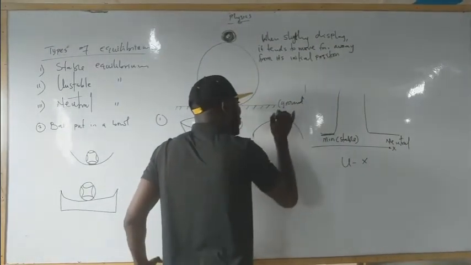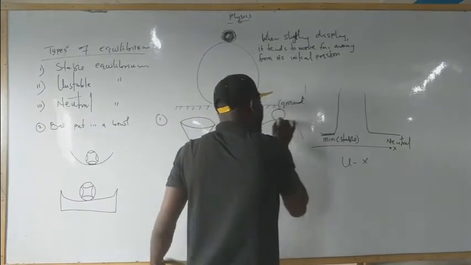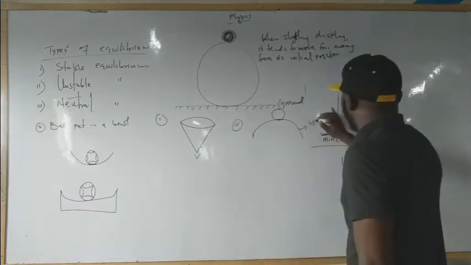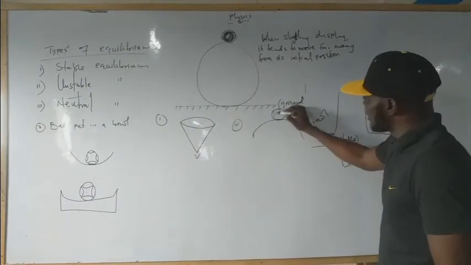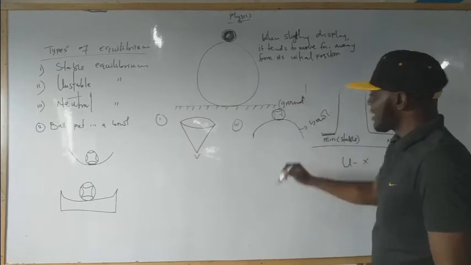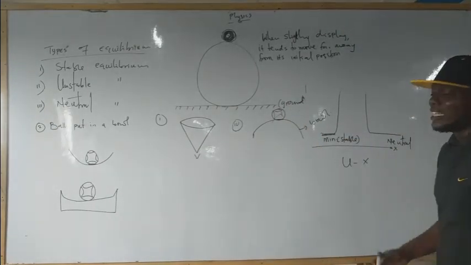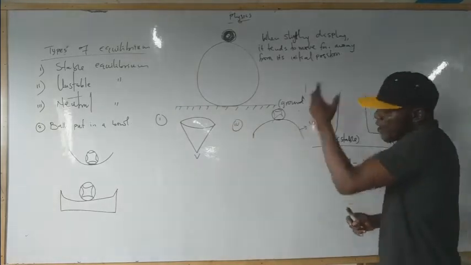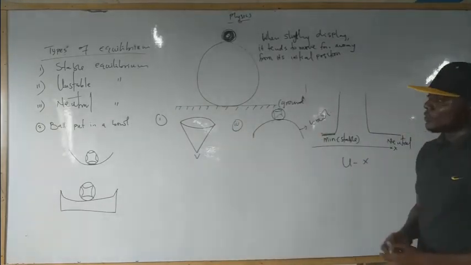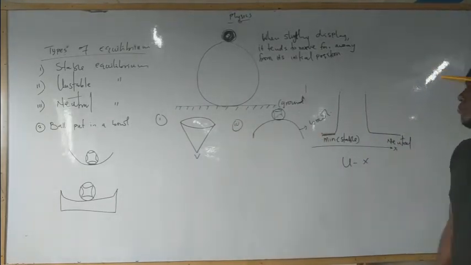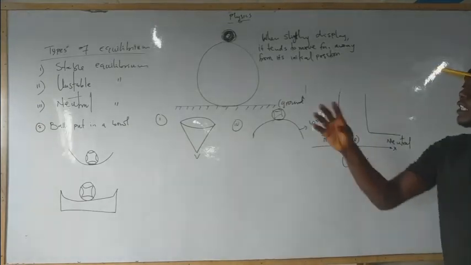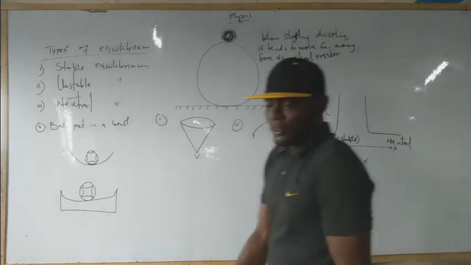When slightly displaced, what will happen to the ball? It tends to move far away from its initial position.